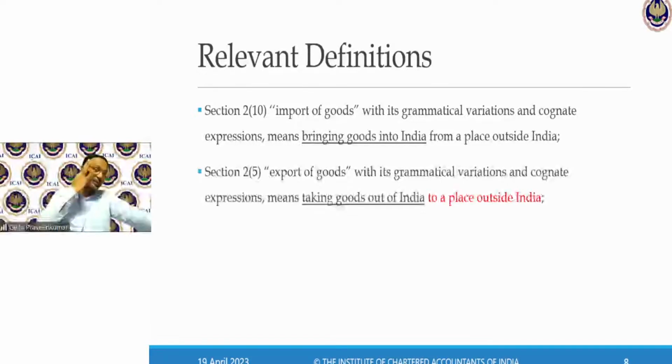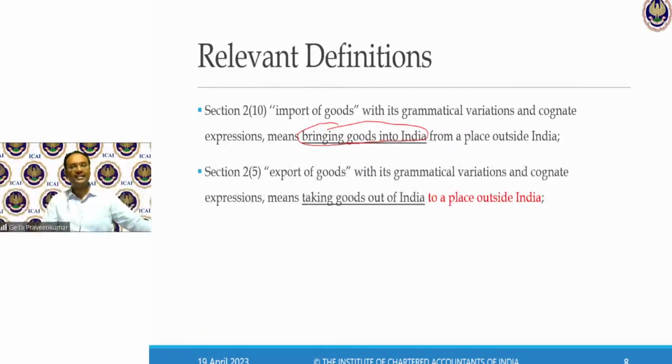Now, import of goods with its grammatical variations and complete expressions means bringing goods into India. This is the crux. Whenever goods are brought into India, I can call that my import into India. Examination, if you are asked for 3 marks, please don't write one full page.